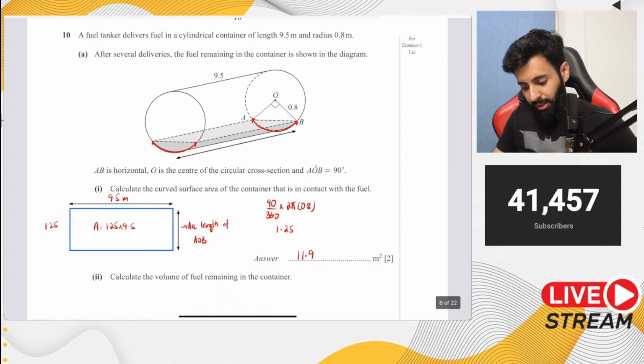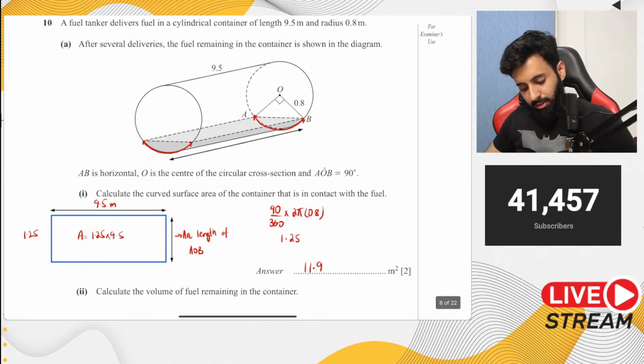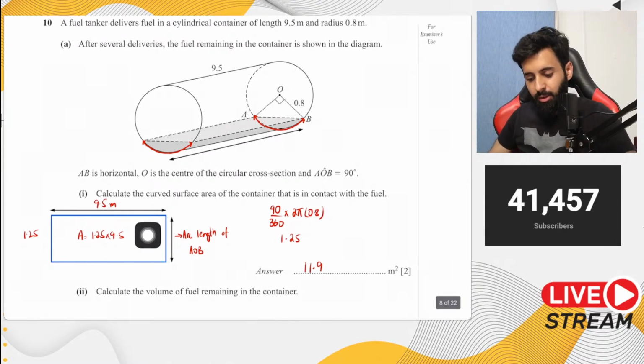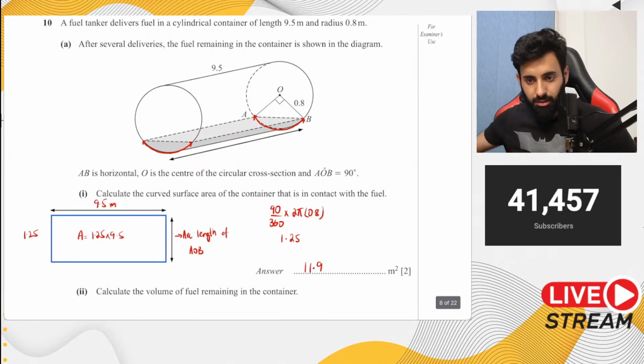Okay, now this was a 2-mark question, so looking at the marks you might think it's not that difficult, but drawing this conclusion about what the two lengths of this rectangle are going to be is the tricky part. Now, any questions?